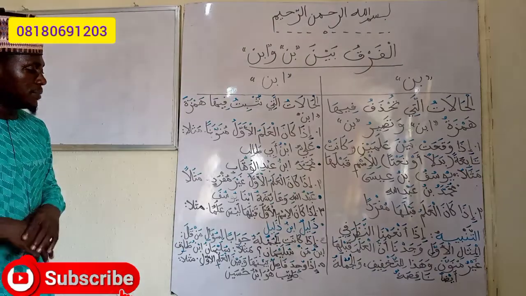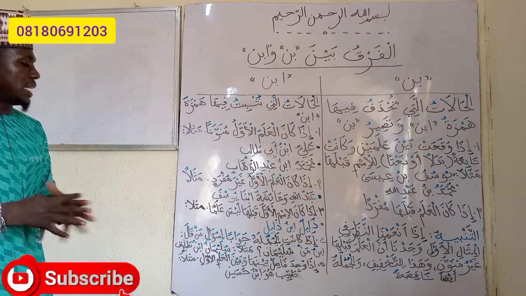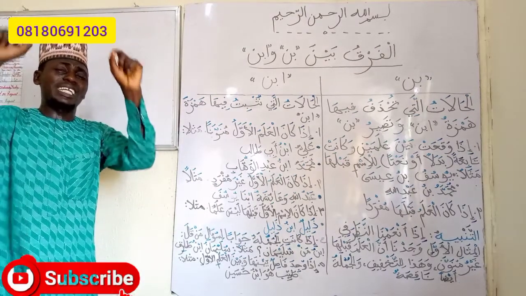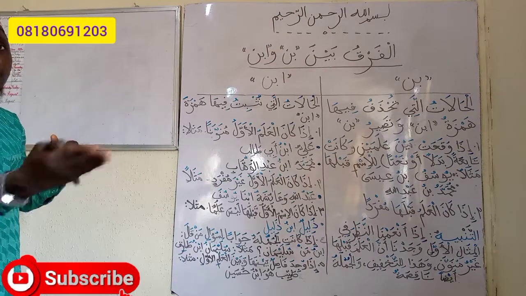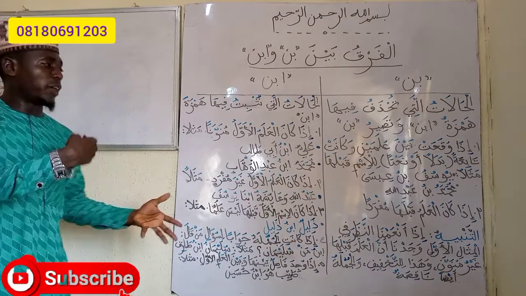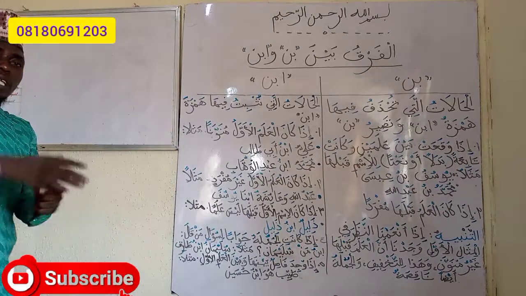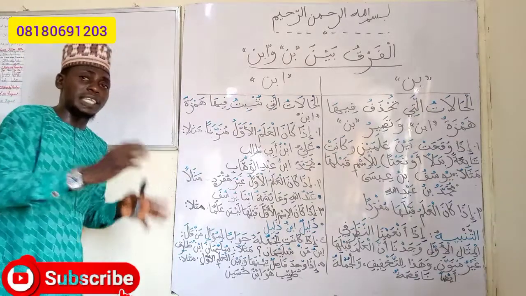And lastly, إذا وجد فاصل بينها وبين العلم الأول. If there is a separator, something that is separating the first name and the term Ibn, something that comes in between them. Then after the first name, it is not that directly we see the term Ibn.